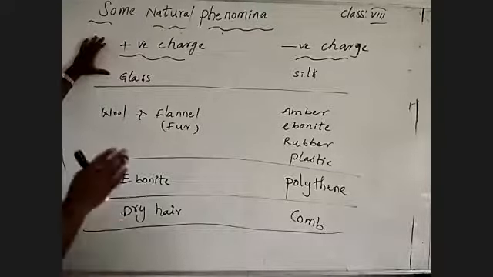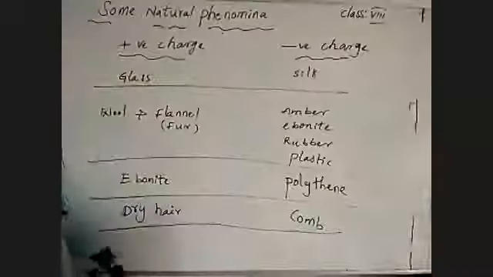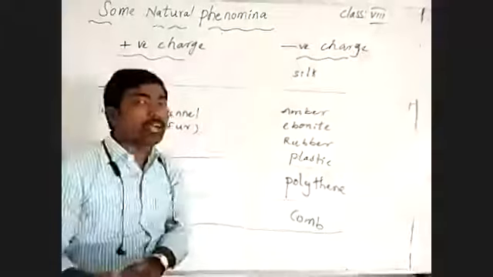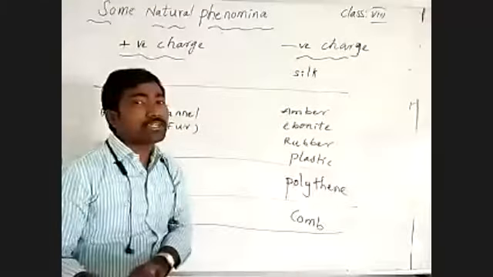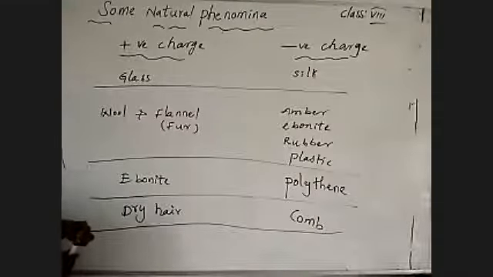And when wool, so woolen cloth or fur, flannel means fur, cat fur and such, is rubbed with amber, ebonite, rubber, plastic, these objects get negative charge. When those are brought near uncharged thin pieces of paper, those will attract the papers. The wool or fur will get positive charge. Understand?